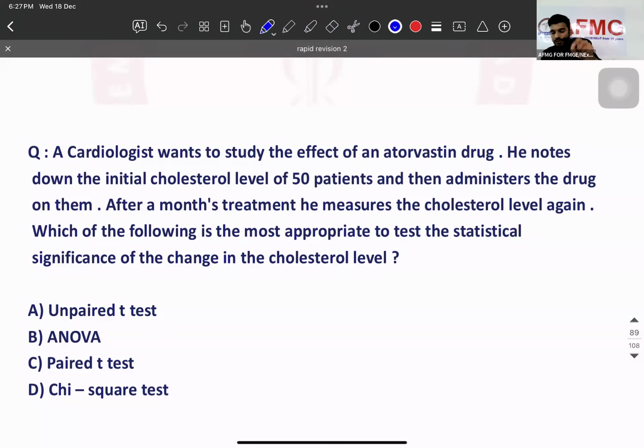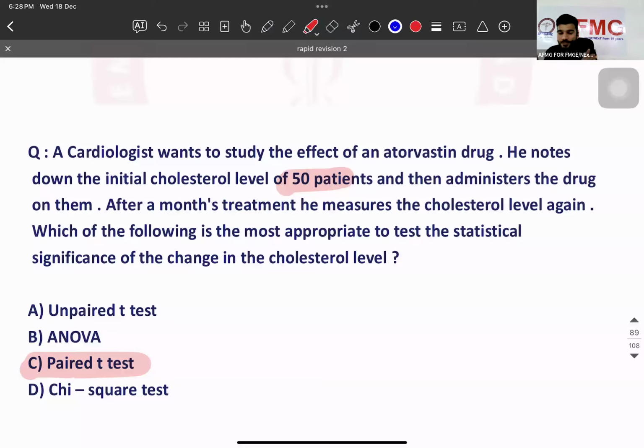He notes down the initial cholesterol level of 50 patients and then administers the drug on them. After a month's treatment, he measures the cholesterol level again. कौन सा टेस्ट आएगा? Paired test. कितने ग्रुप है? Only these 50 patients. Am I comparing with another? No. Before intervention, after intervention is same. So what is the test? Paired student t-test. Is that clear?